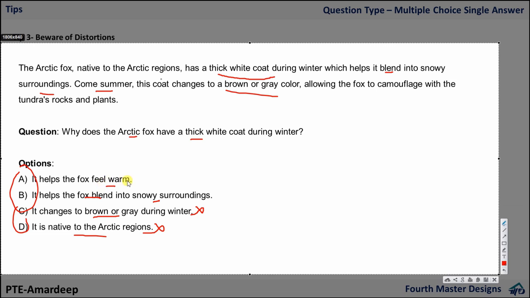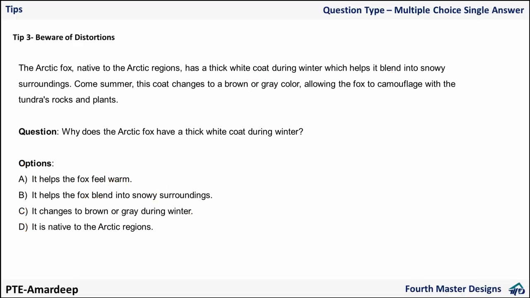So what is the distortion here? The distortion is that you will think, okay, it has a thick white coat, winter, thick white coat, maybe warm. So this is a distraction. But what's the answer? The answer is B. It blends into its surroundings.